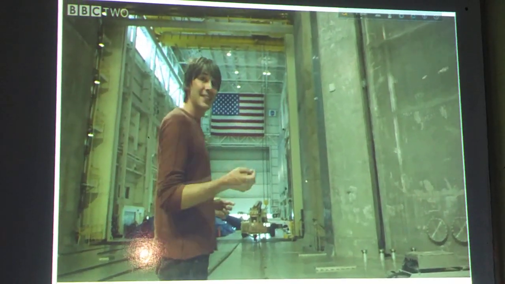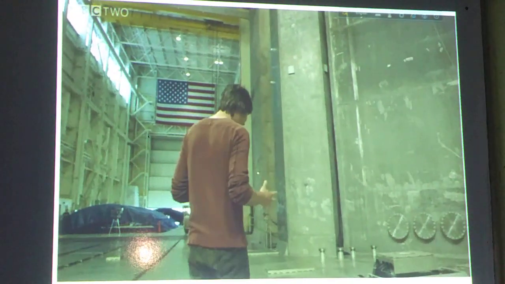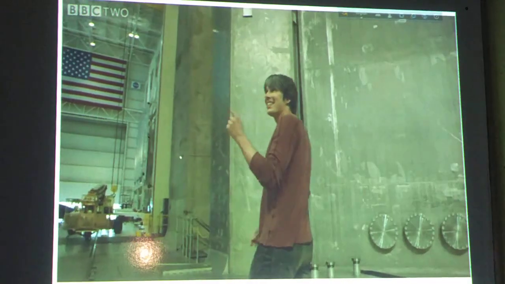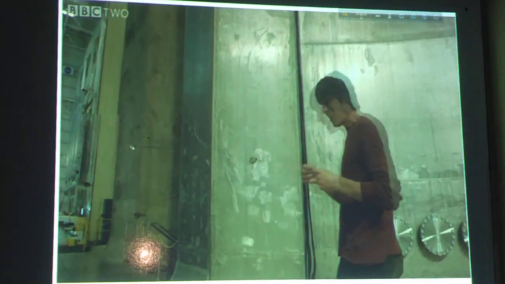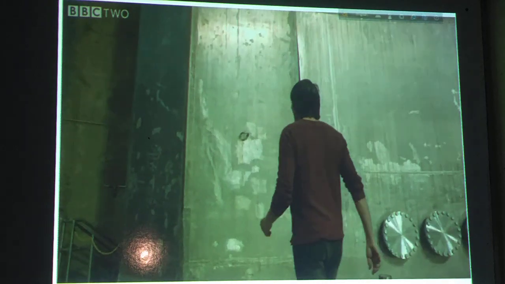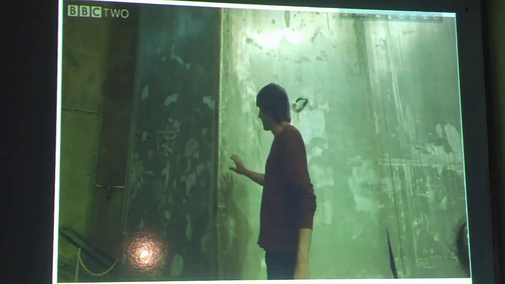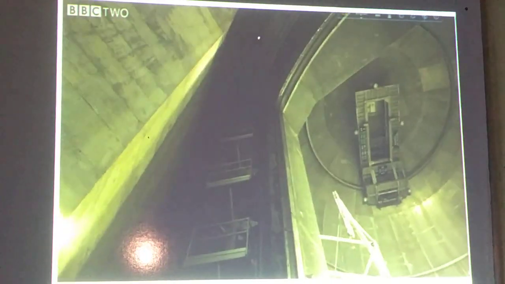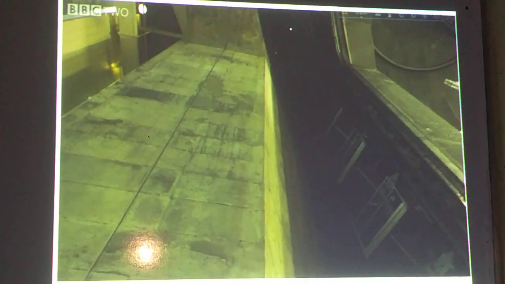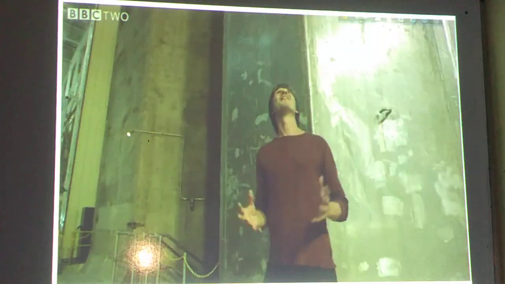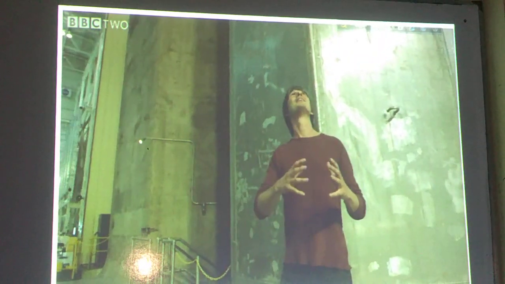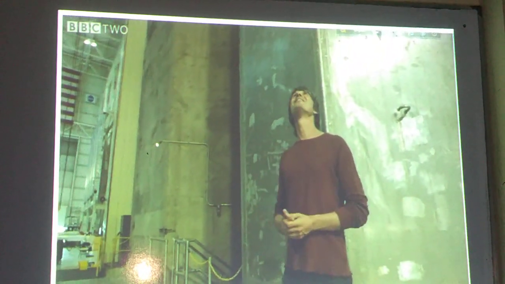It was built in the 1960s as a nuclear test facility to test nuclear propulsion systems, and that meant that they built it out of aluminium to make the radiation easier to deal with. Aluminium is not the strongest material to build a vacuum chamber out of. So they built an outer concrete skin, which is part radiation shielding and part an external pressure vessel, so this thing can take the force that's present on the outside when it's pumped out to the conditions of outer space.